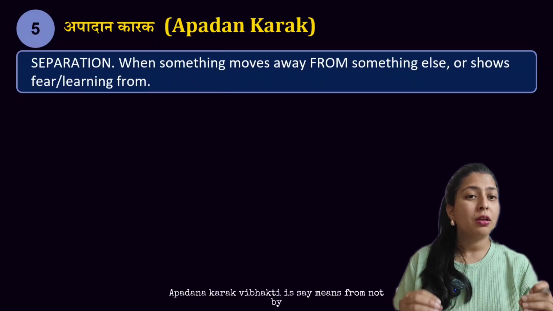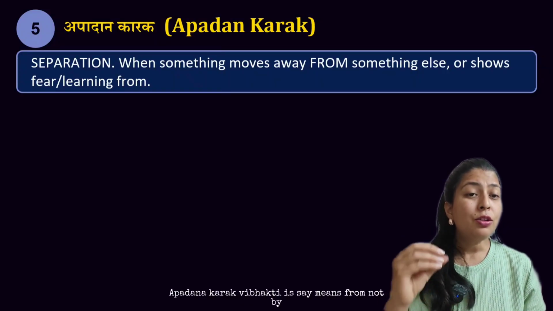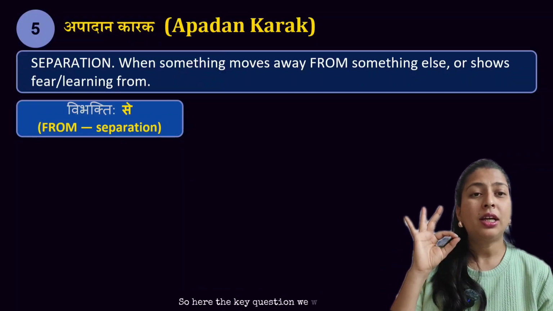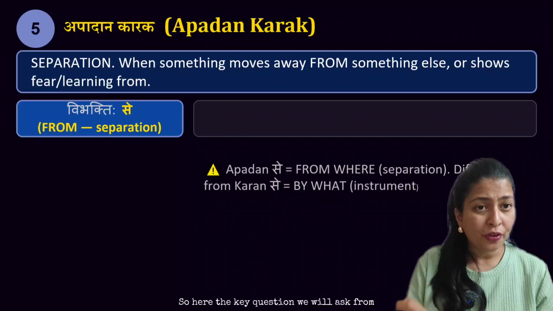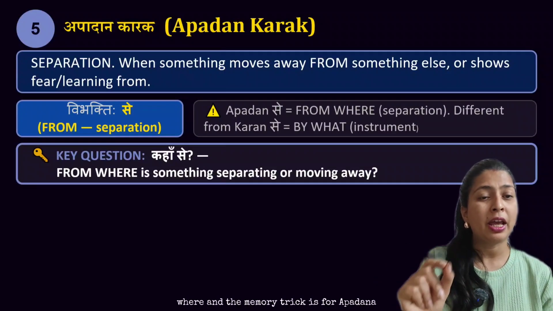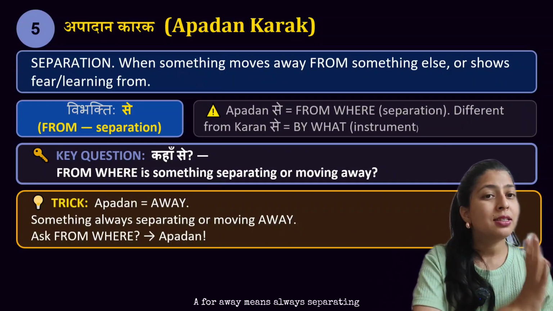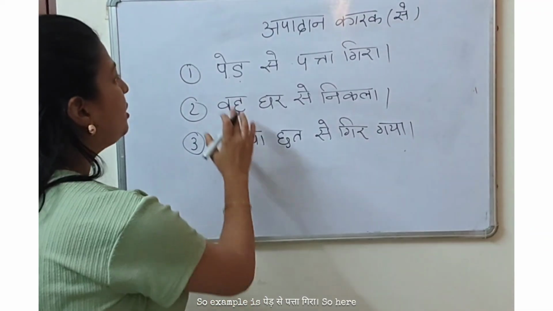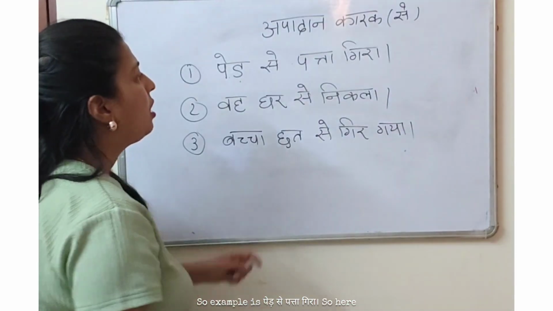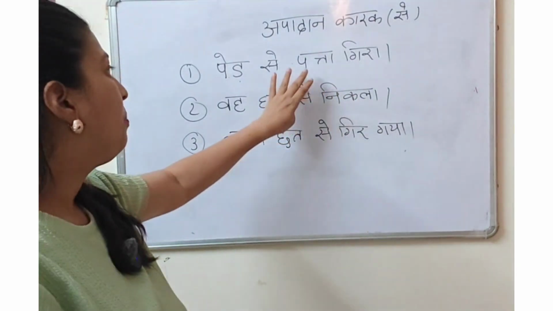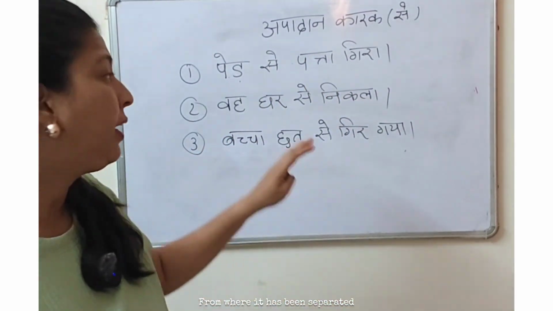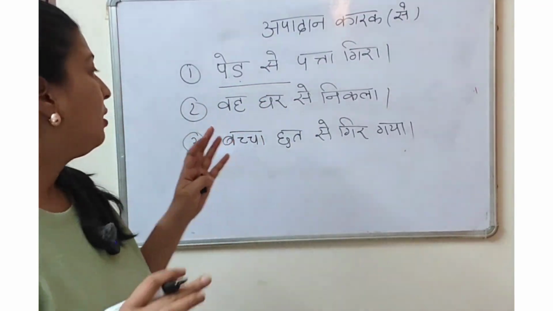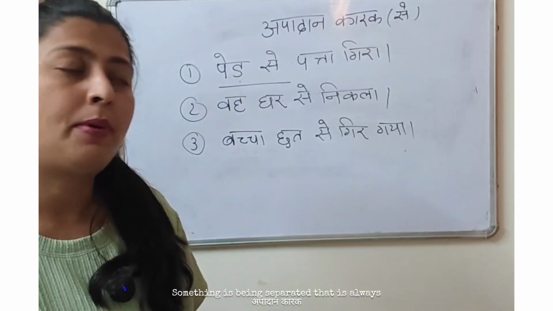Now the fifth karak is apadan karak, means something being separated or moving away. The apadan karak vibhakti is se, means from, not by, which we have used in karan karak. So here the key question we will ask is from where, and the memory trick is for apadan, a for away, means always separating. The item will always separate from the sentence. So example is ped se patta gira. So here what is being separated? Patta. From where has it been separated? Ped se. So here ped se is apadan karak. Something being separated is always apadan karak.